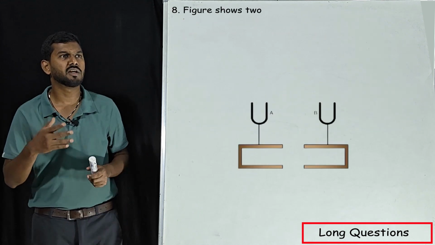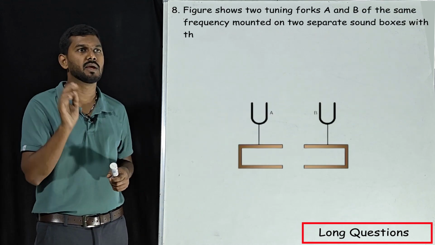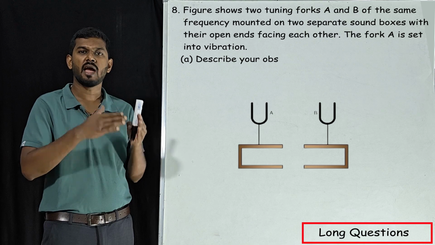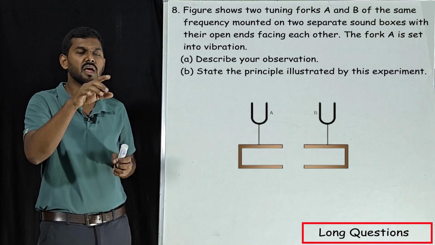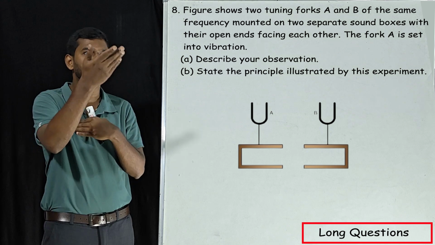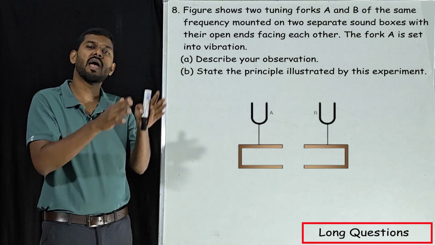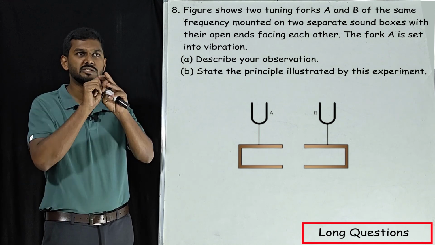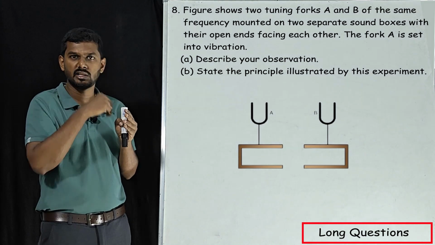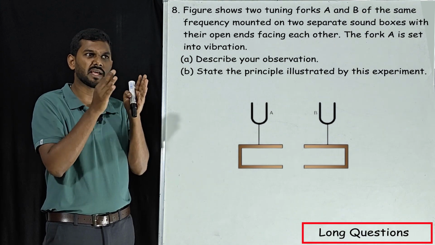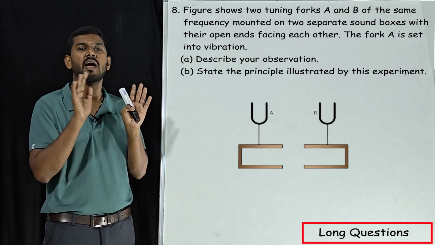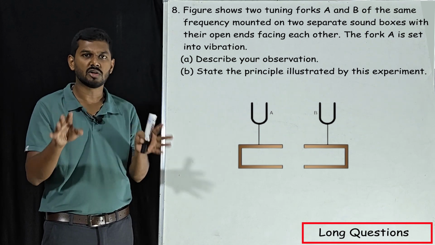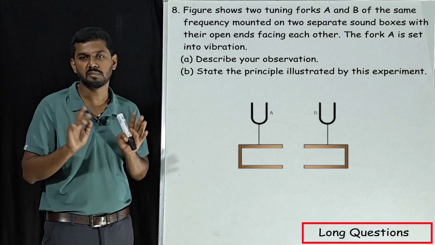Our next question, figure shows two tuning forks A and B. See, this question also we have learnt in the concept video exactly like whatever they asked. Here they want us to explain the observation. That is what we have learnt in the concept video. There is no hidden or tricky question in this one. They are just asking us to describe the experiment. That's why we are going to skip it, because we have learnt in the concept video, and the concept video will be available in the description box.